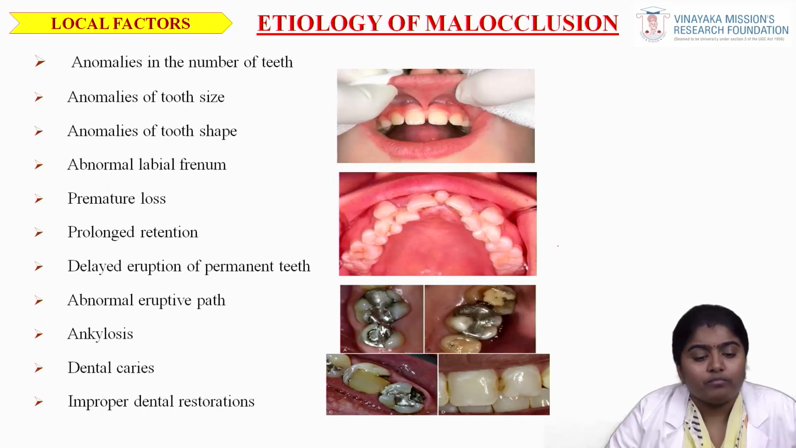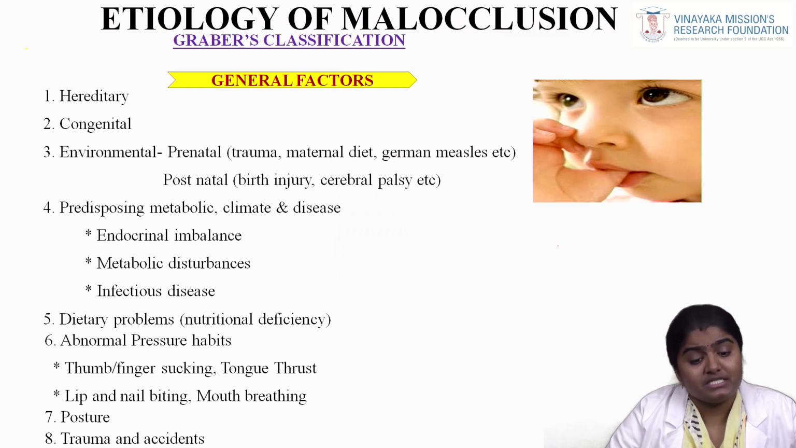What is the etiology of malocclusion? It is based on both local factors and general factors. Local factors are anomalies in the number of teeth, anomalies of tooth size, anomalies of tooth shape, abnormal labial frenum, premature loss, prolonged retention, delayed eruption of permanent teeth, abnormal eruptive path, ankylosis, dental caries and improper dental restorations. And what are the general factors?